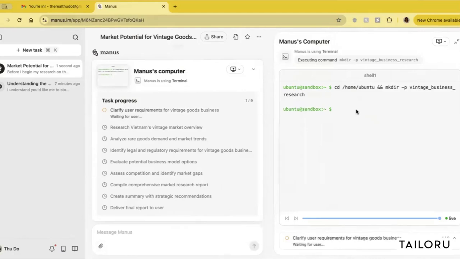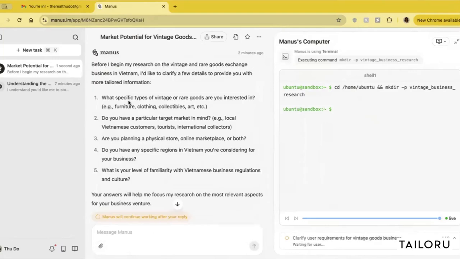It's also showing a behind the scenes of what Manus is looking at. So right now it's the terminal, but I imagine as I answer some of these questions that Manus has about my business, this screen will change. It says, I'd like to clarify a few details to provide you with more tailored information. What specific type of vintage goods? Okay, so I'm going to just say antique sport clothing, signs, music CDs.